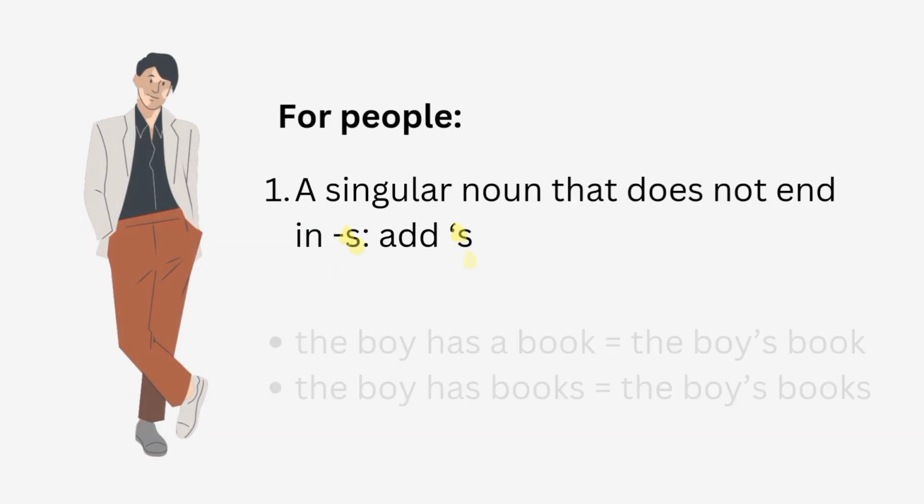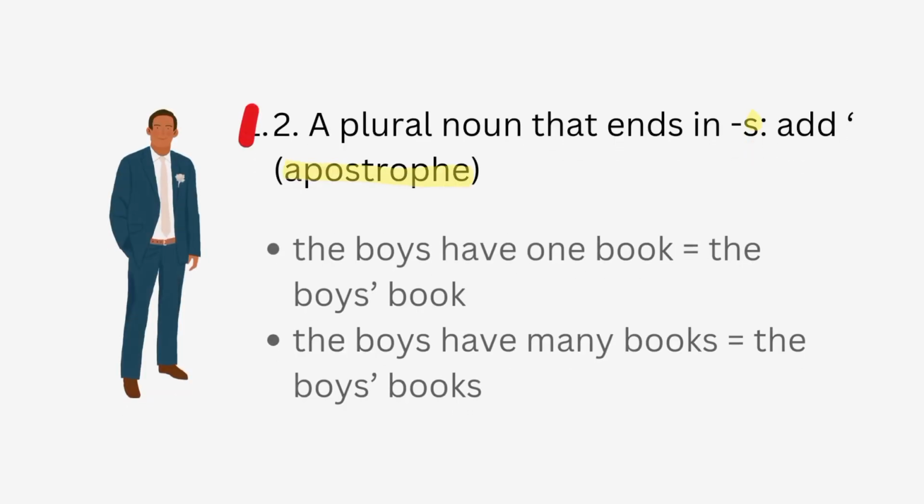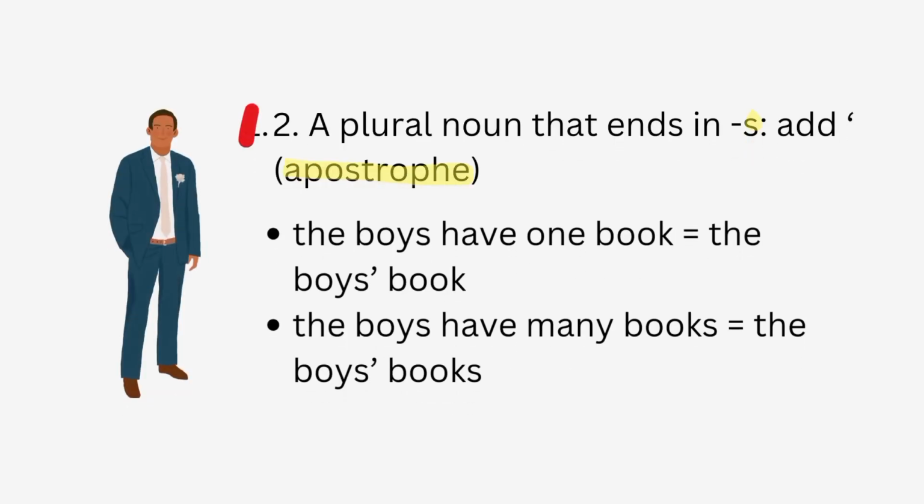For people, a singular noun that does not end in s, add s. The boy has a book equals the boy's book. The boy has books equals the boy's books. A plural noun that ends in s, add an apostrophe. The boys have 1 book equals the boys' book. The boys have many books equals the boys' books.